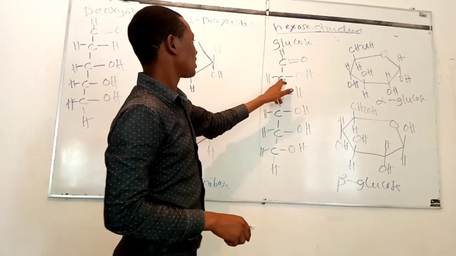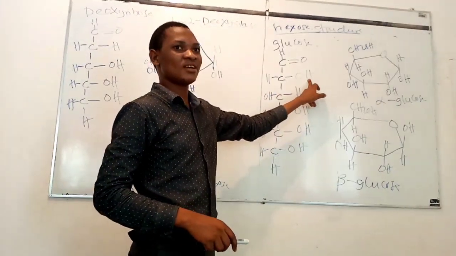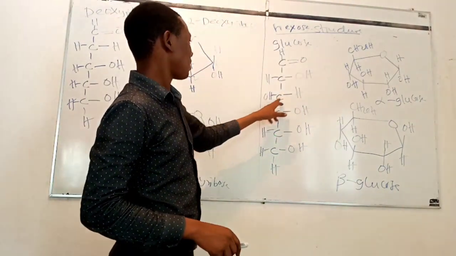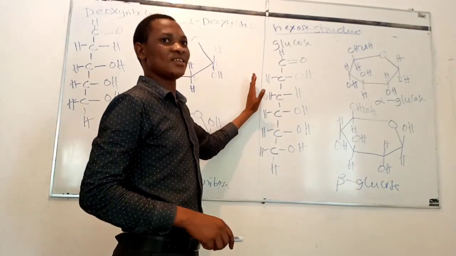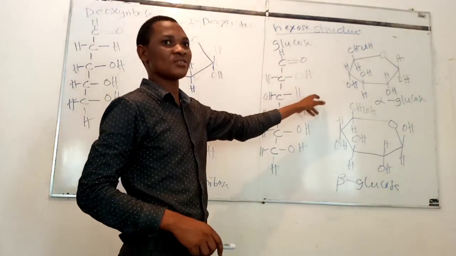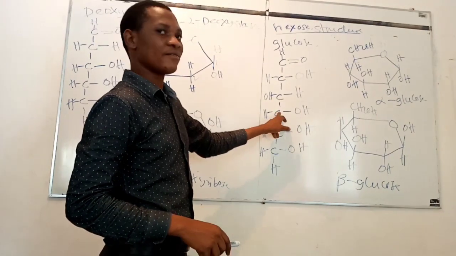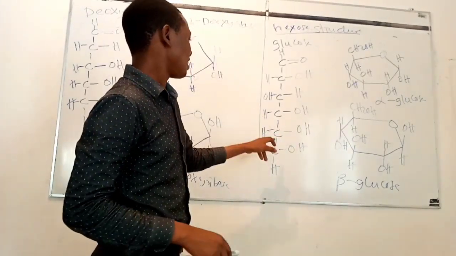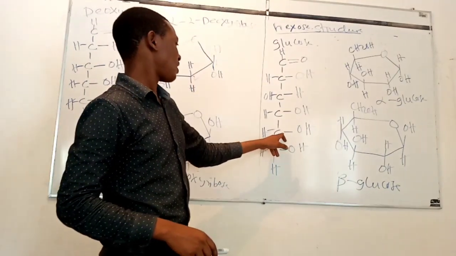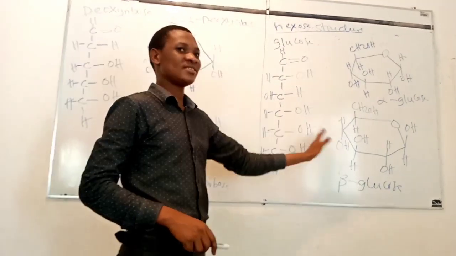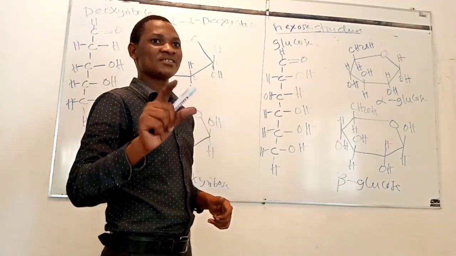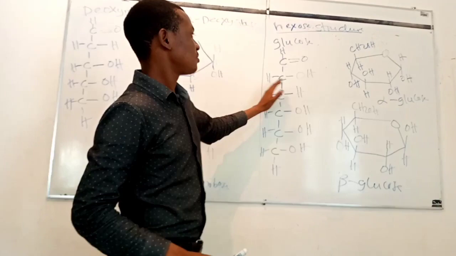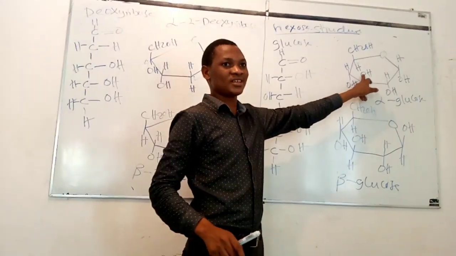So the hydroxyl group in carbon number 2 is this one. If you put it on this side, it means you are wrong. Hydroxyl group in carbon number 3 is on this side. If you put it on this side, you are wrong. Hydroxyl group in carbon number 4 is on this side. If you put it on this side, you are wrong. Similarly, carbon atoms number 5 and number 6 are oriented on this side. And the implication of this is that if a hydroxyl group is oriented on this side, it should project into the ring.